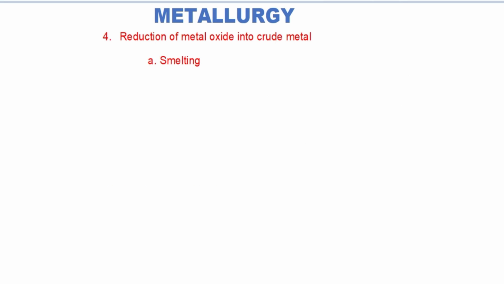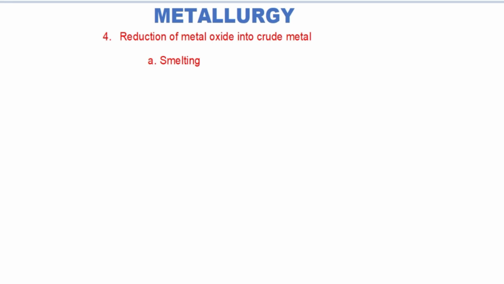Smelting is nothing but heating the calcined or roasted ore with coal or coke and flux. Flux is the substance which forms easily fusible slag with the gangue. It is lighter than the molten metal, so it floats over the molten metal, and so it can be easily skimmed off. The smelting is done at a temperature above the melting point of the metal, so the metal formed is in molten state.